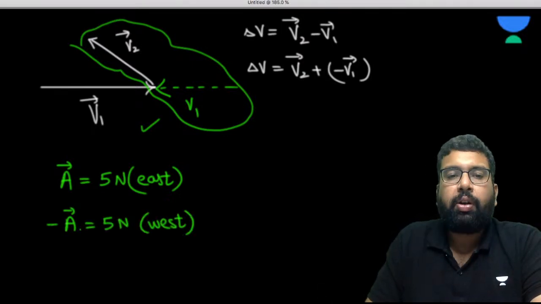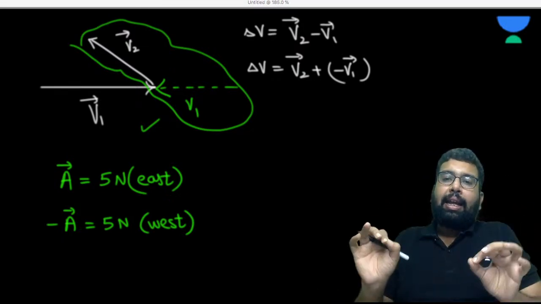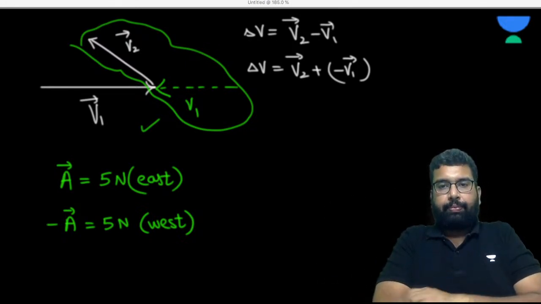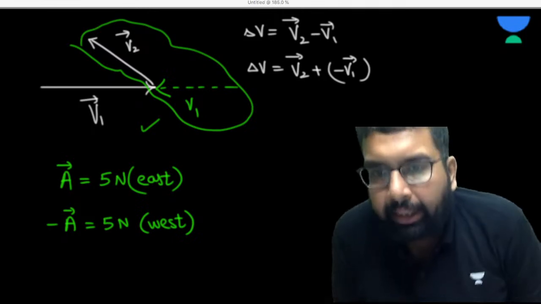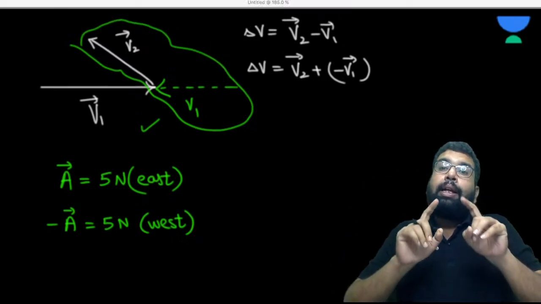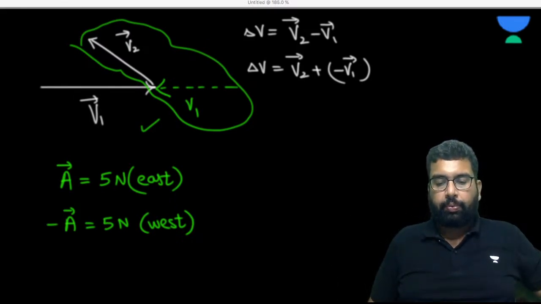Now I have a question for you. Please listen to me carefully. If I say vector A is equal to negative of vector A, would you say yes or no?